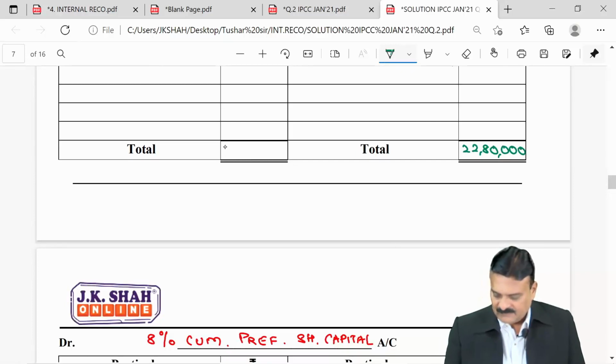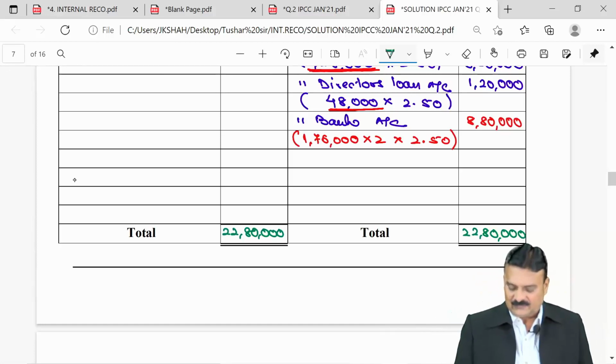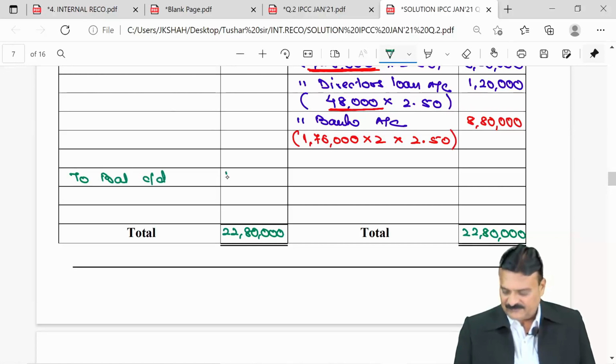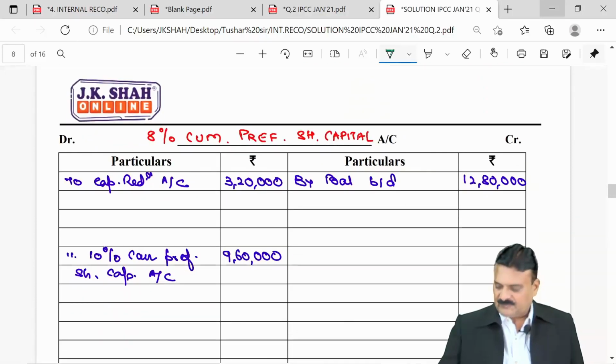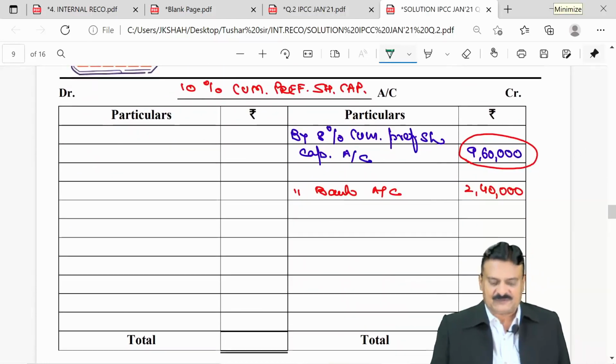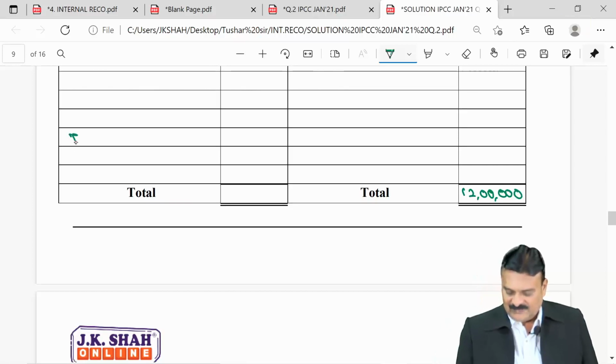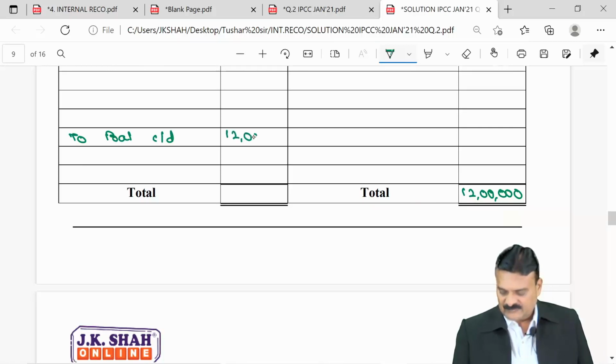Writing same in the debit, 2280 and subtracting debit, 13,20,000 is a closing balance of equity which will be going to our new balance sheet. 13,20,000. 8% preference shares already closed because they are no more there now in the market. 10% preference shares, a new one, 960 plus 240, 12 lakhs. So, to balance carried down, 12 lakhs.